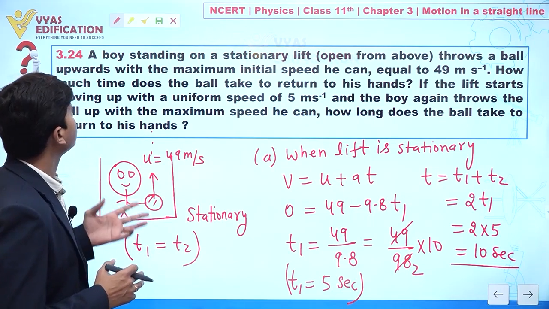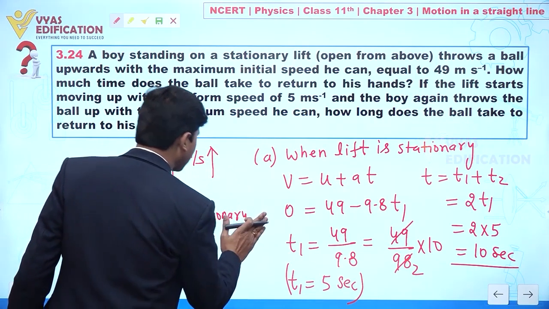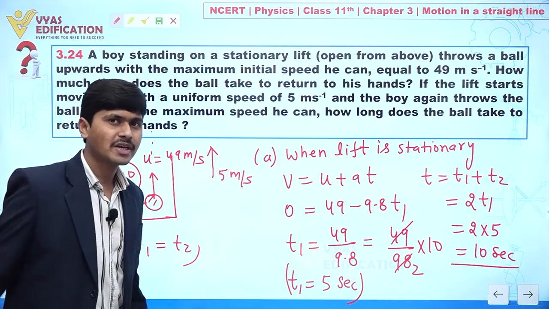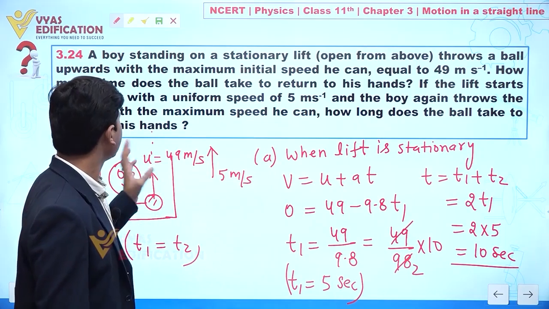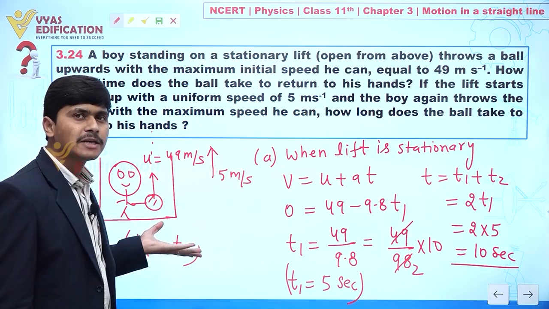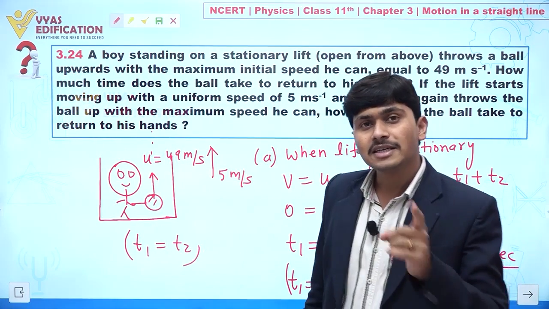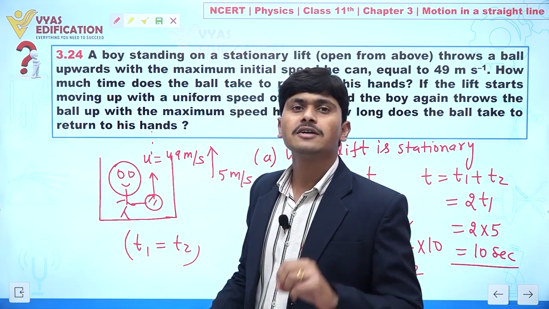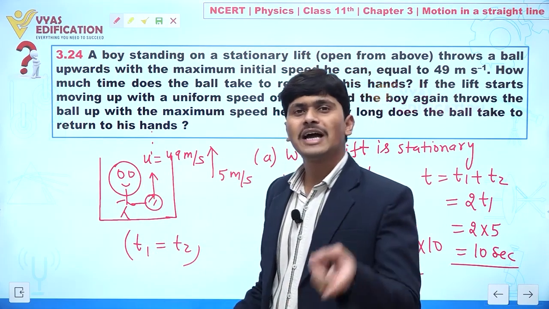If the lift starts moving up with a uniform speed of 5 meters per second. Now let's suppose this lift is not stationary, it is also moving with a speed of 5 meters per second. Clear? Now we have to find how long the ball takes to return to his hand. Now the important part: the lift is moving in a vertical upward direction, so the boy is also inside the lift. So this boy is also moving with the same speed as the lift. Yes or no? It means this ball also has that speed.